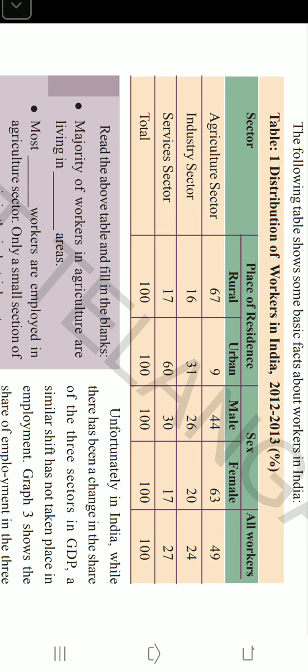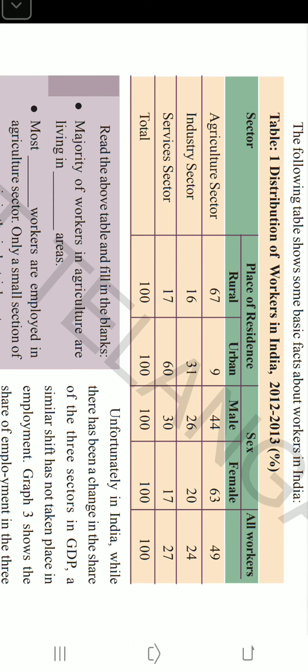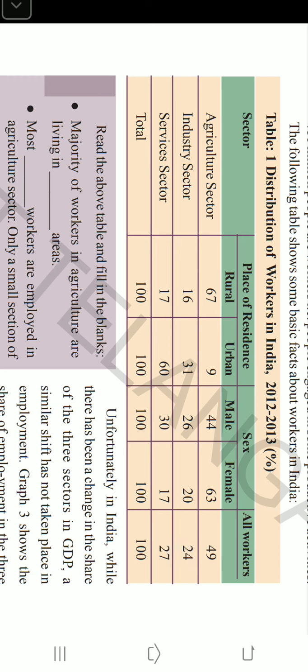When it comes to employment of male and female, most of the female workers, that is 63 percentage, are engaged in the agriculture sector. Just 20 percentage of female workers we find in industries and 17 percentage in the service sector.